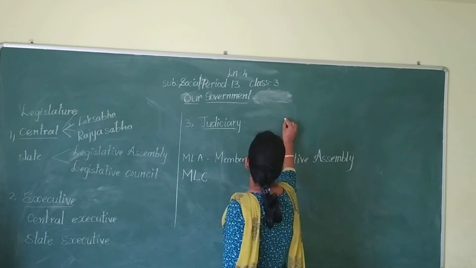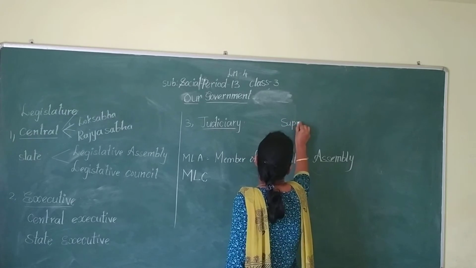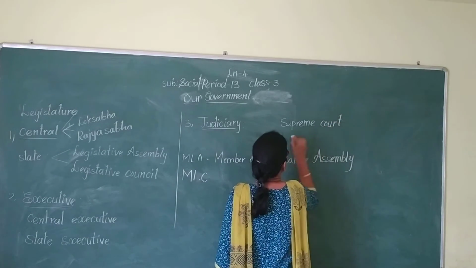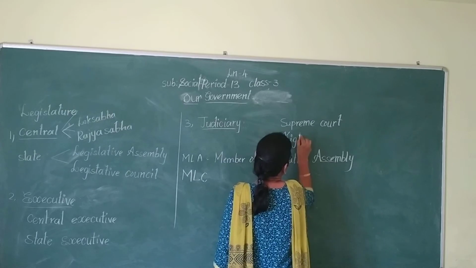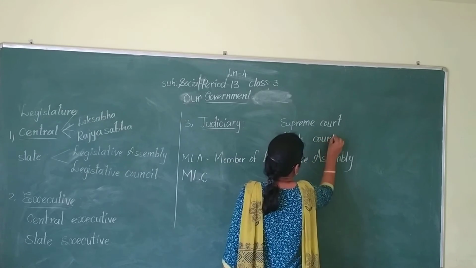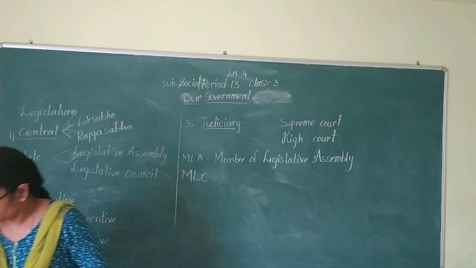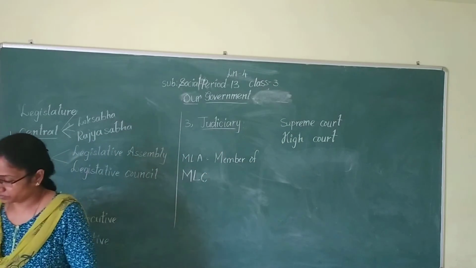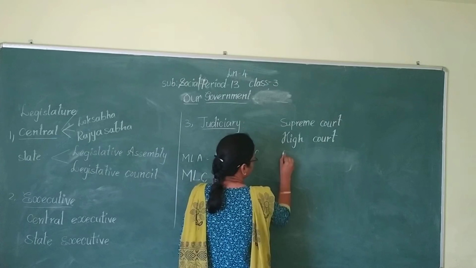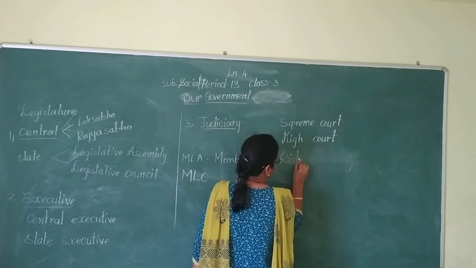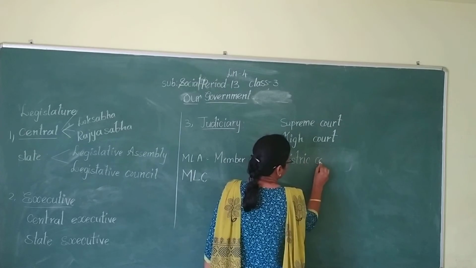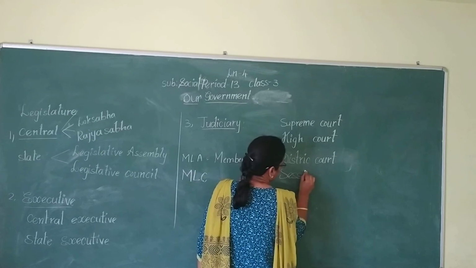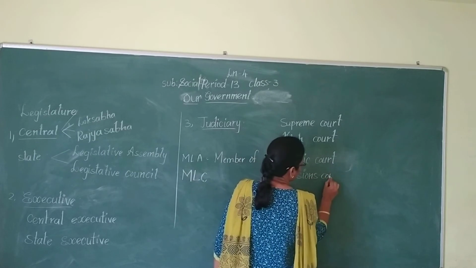Supreme Court, High Court, District Court, and Sessions Court.